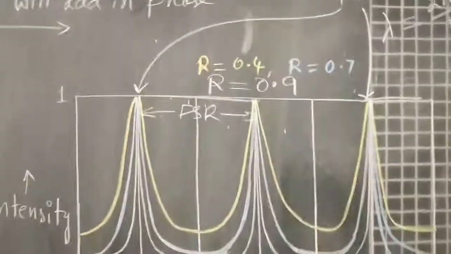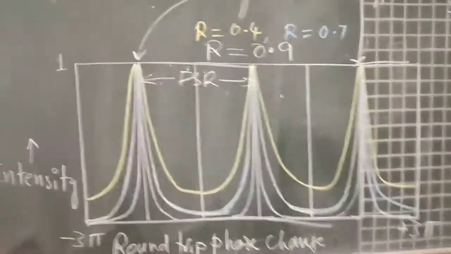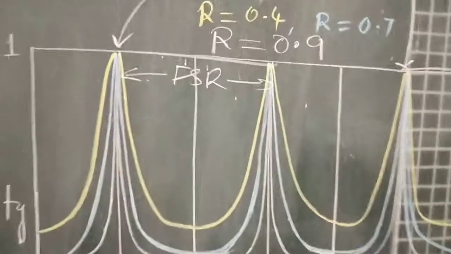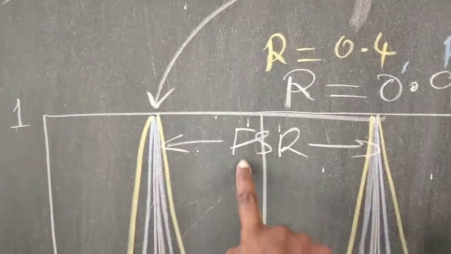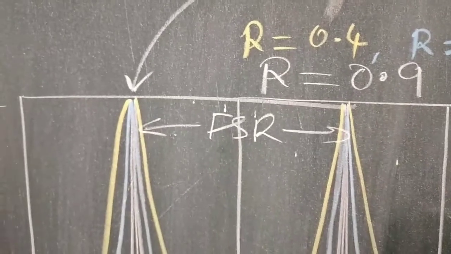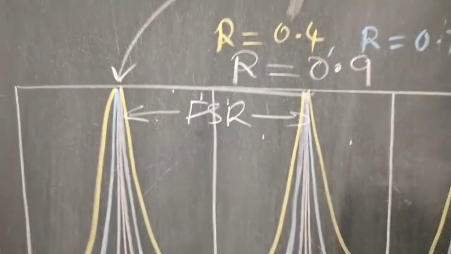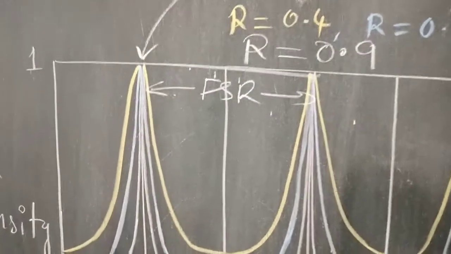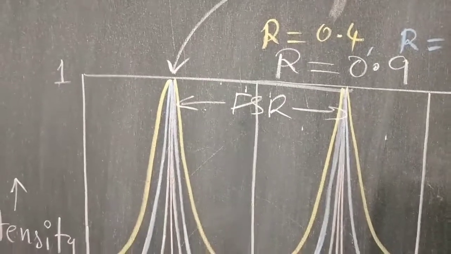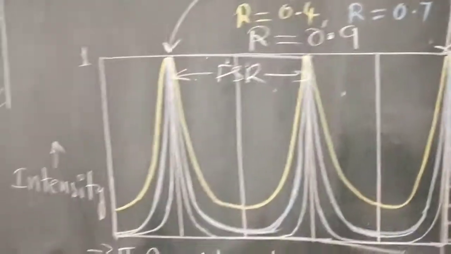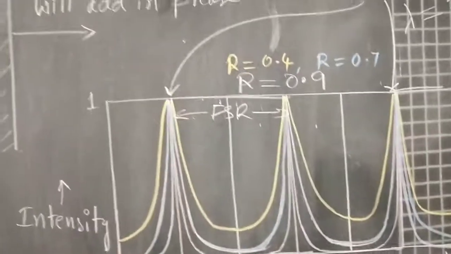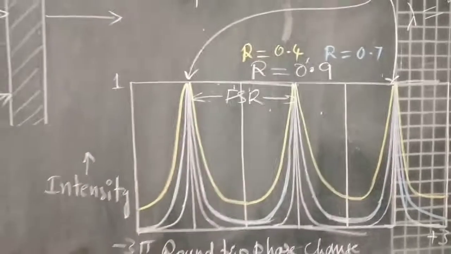If this diagram is for a filter, then the pass band of the filter is this free spectral range, FSR. All the wavelengths present between these two peaks will be transmitted out, and the remaining will be reflected back. This is about the dielectric thin film filters.